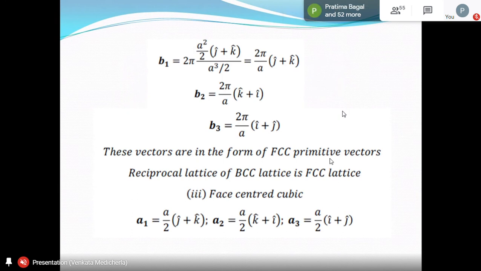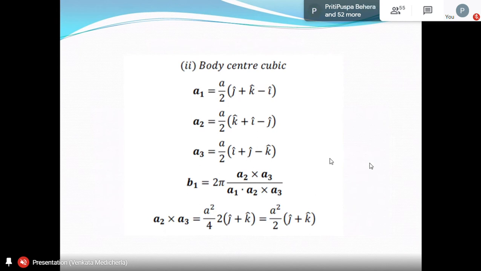Then what is the volume here? A1 dot A2 plus A3 is the volume of the primitive cell in body centered cubic. Volume of this primitive cell is A cube by 2, because the whole unit cell is A cube and that has 2 lattice points. Otherwise, if somebody is interested, you take these vectors and find A1 dot A2 plus A3, you also get the same.